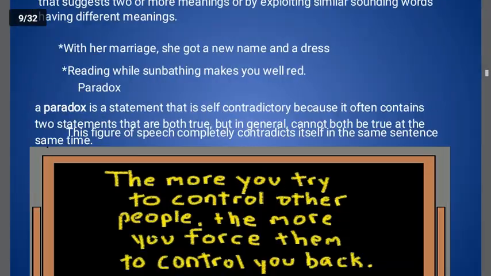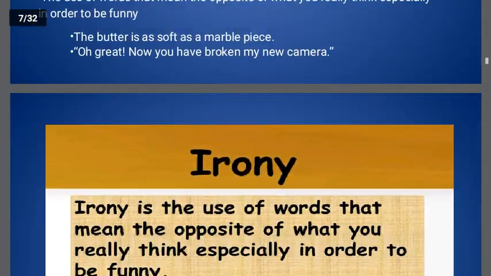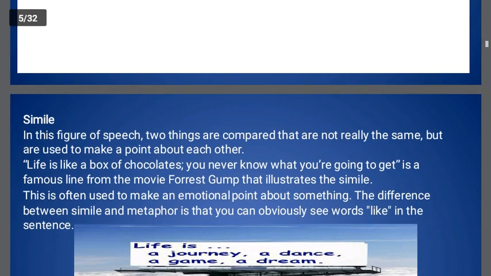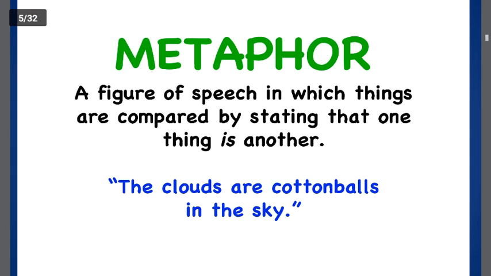Implied comparison. In a simile, we can see the comparison directly because the word "as" or "like" is used. But in a metaphor, you cannot see the word "as" or "like"; you have to understand it by reading the line properly. You can see an example on your screen.